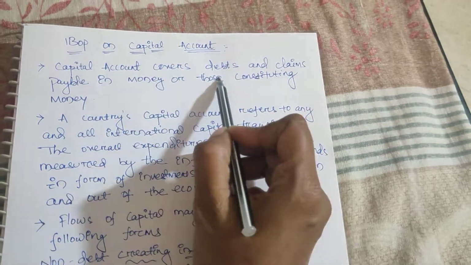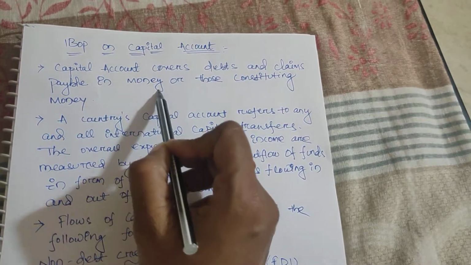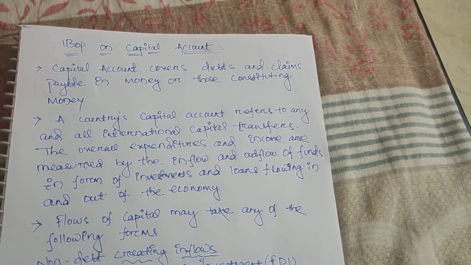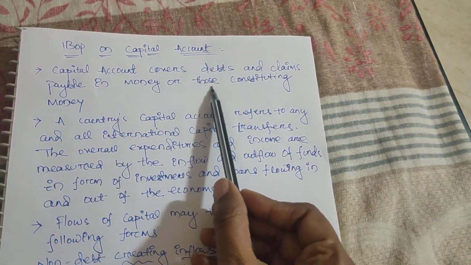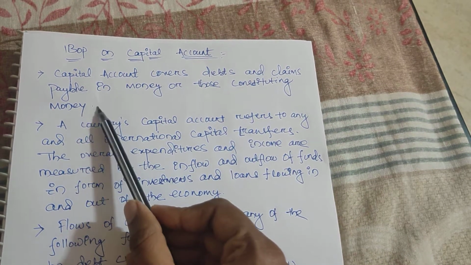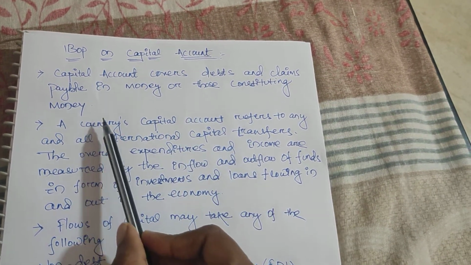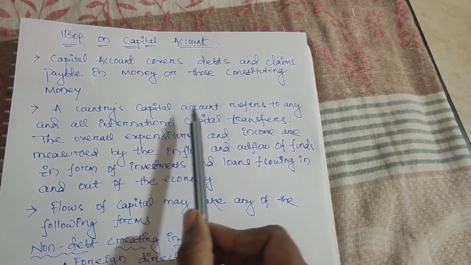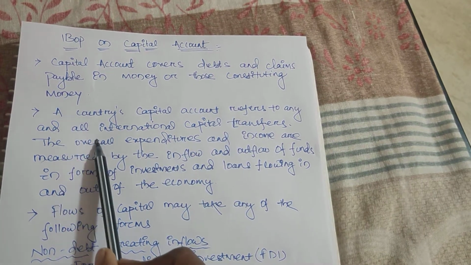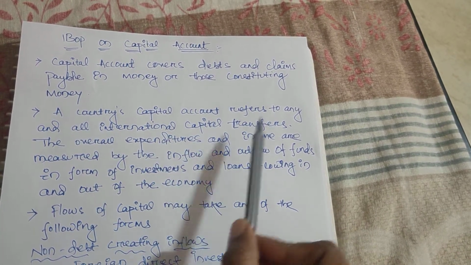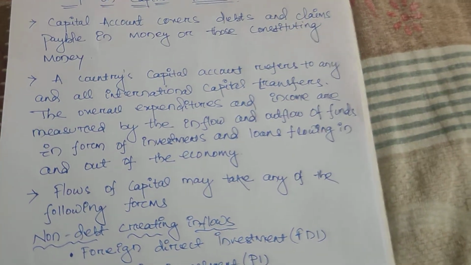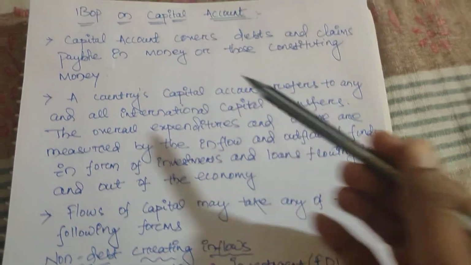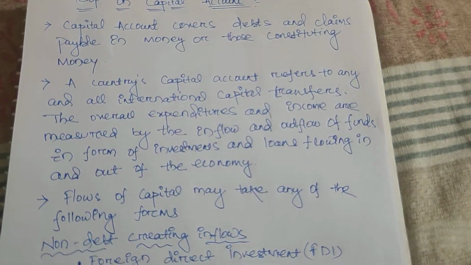Capital account covers debts and claims payable in money or the constituting money. This is the definition of capital account. It is highly related with debt and claims, payable in money and those constituting money. If you define it in an easy way, a country's capital account refers to any and all international capital transfers in a country. Whatever the international transactions are, everything comes under the capital account.